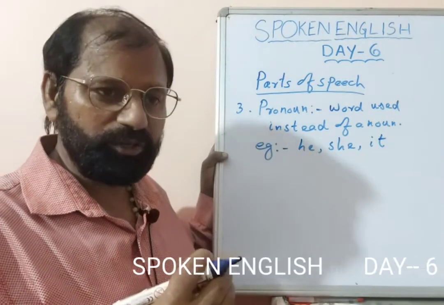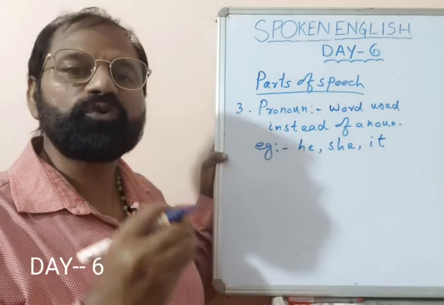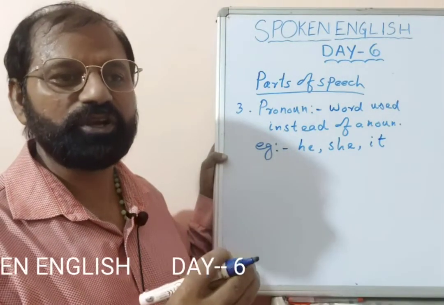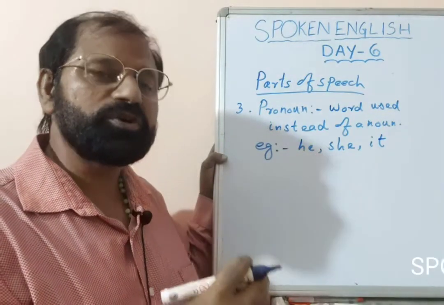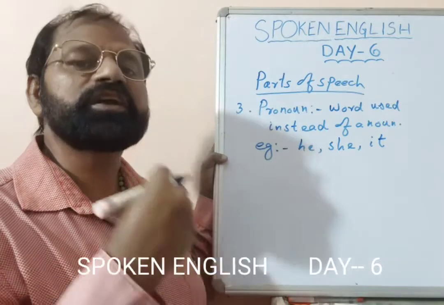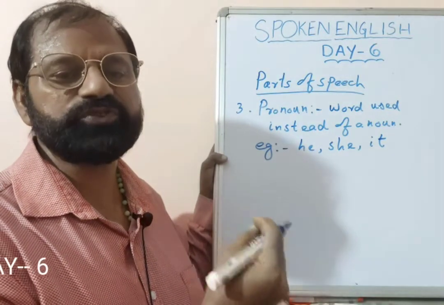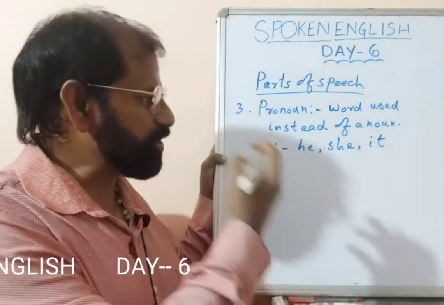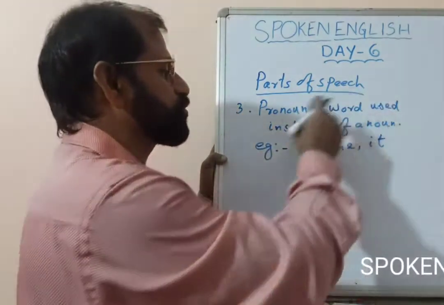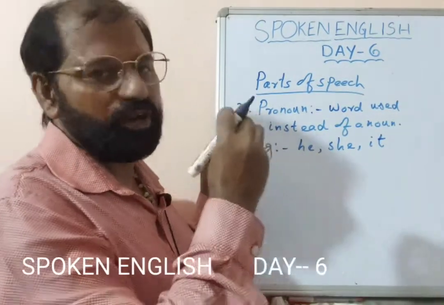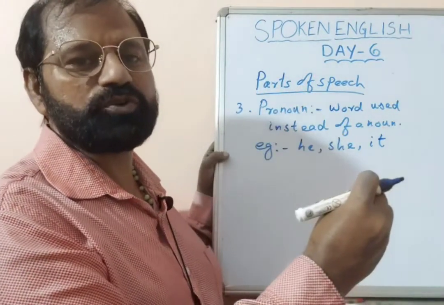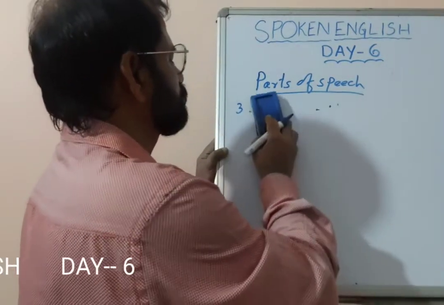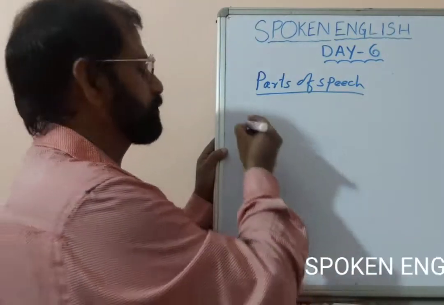Let me give you an example. Tom went to the market. Tom purchased a bicycle. 2 sentences it is. So, instead of repeating Tom, what will I do? Tom went to the market. He purchased a bicycle. Instead of Tom, second time I use the word he. So, he is the pronoun. He, she, it, anything can be used. So, word used instead of a noun. Tom is a noun, and instead of using Tom second time, I use the word he, right? So, it's a pronoun.